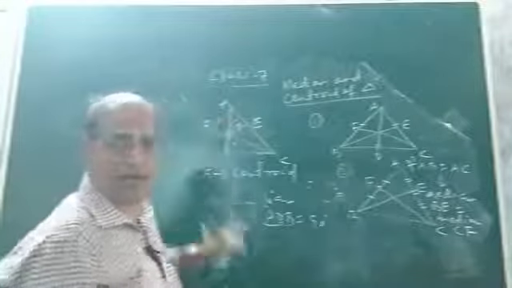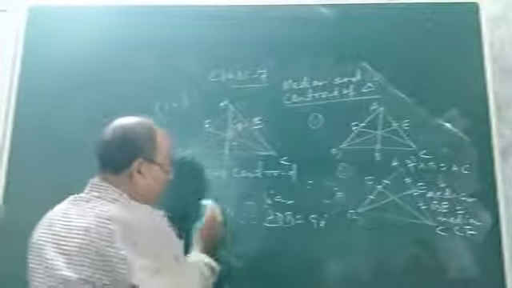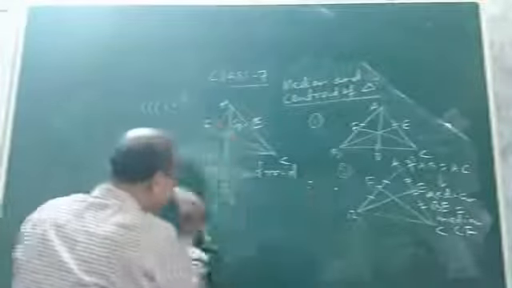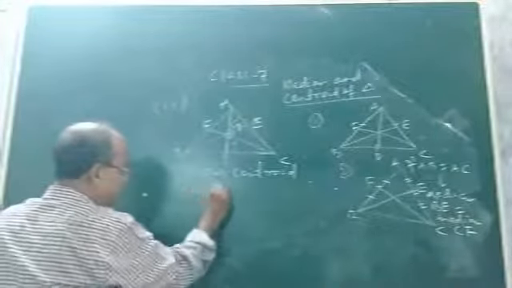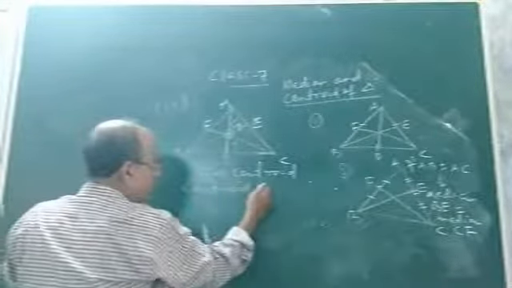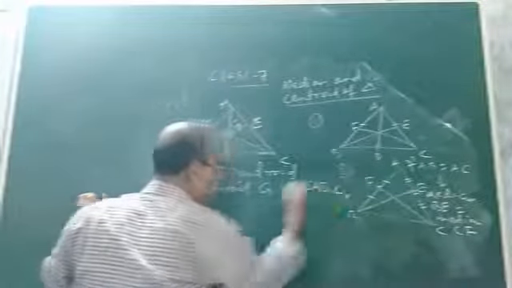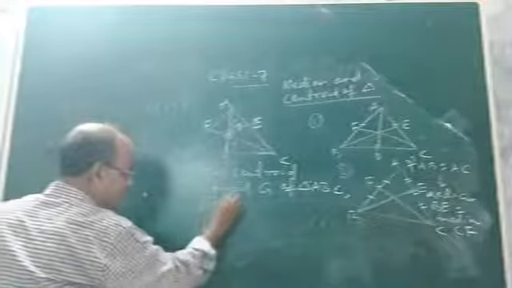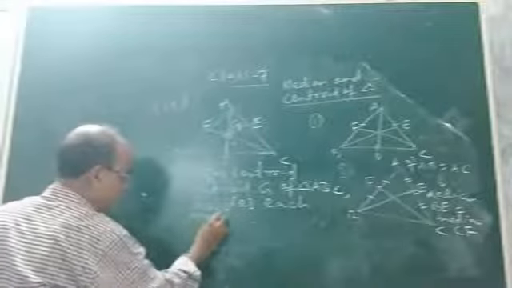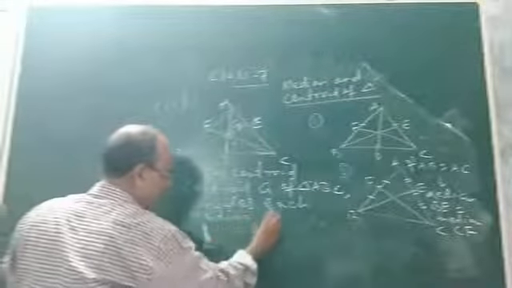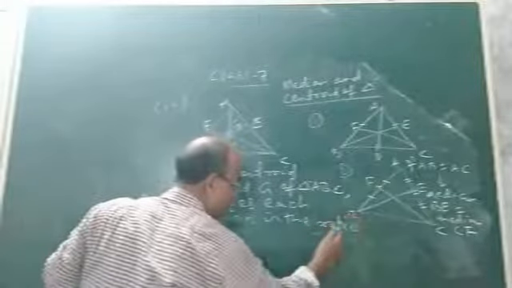Now what is the property? You will be surprised, astonished to know that the centroid G of triangle ABC divides each median in the ratio 2:1. What is the meaning?